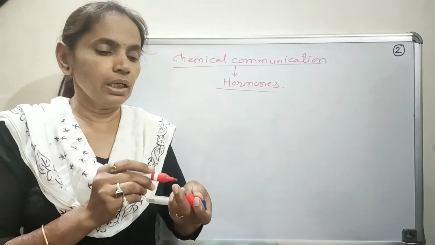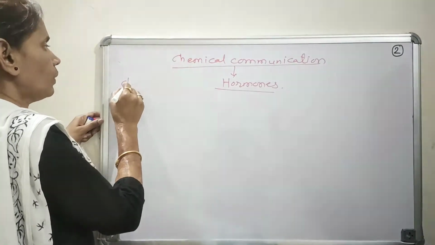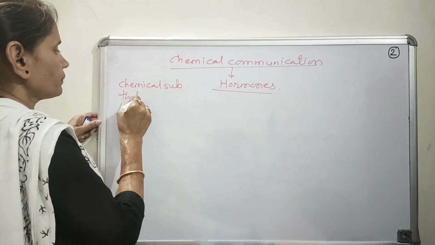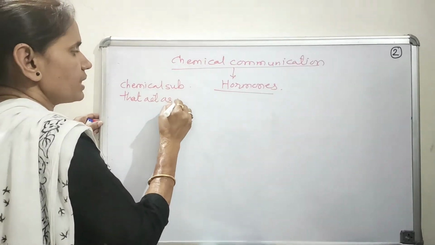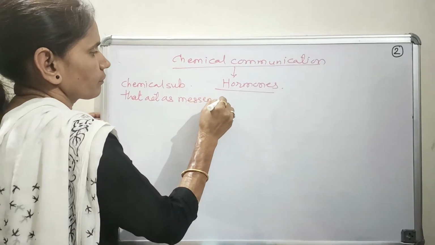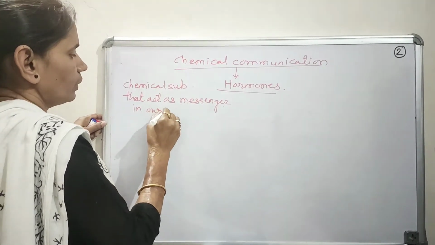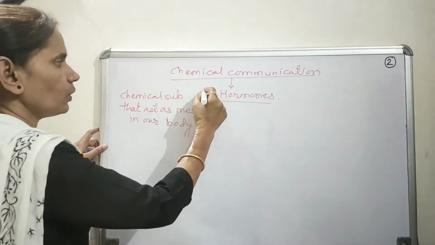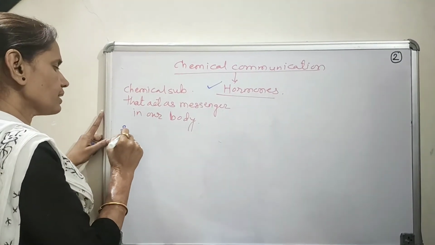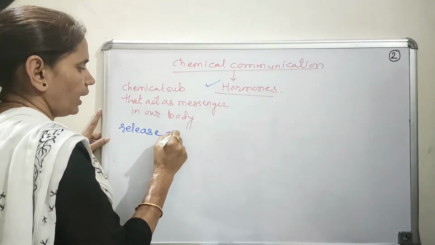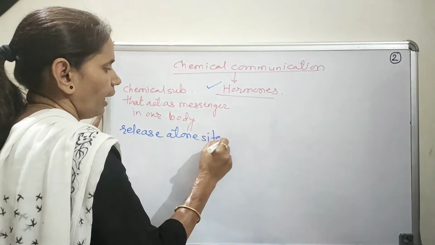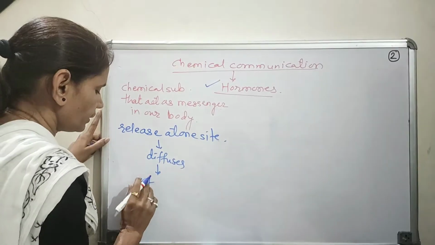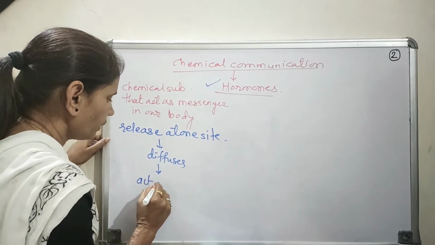Now what are hormones? Hormones are chemical compounds or chemical substances that act as messengers in our body, or in the plant body or the animal body. The characteristic feature of these hormones is that they are released at one site, then they diffuse and act at another site.